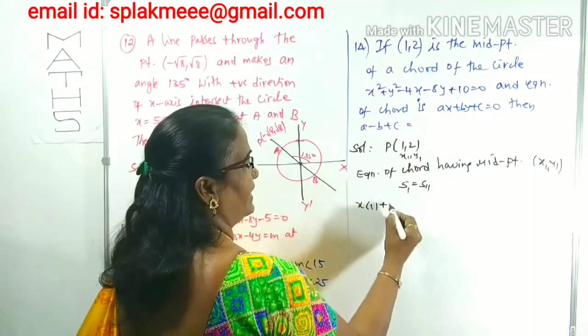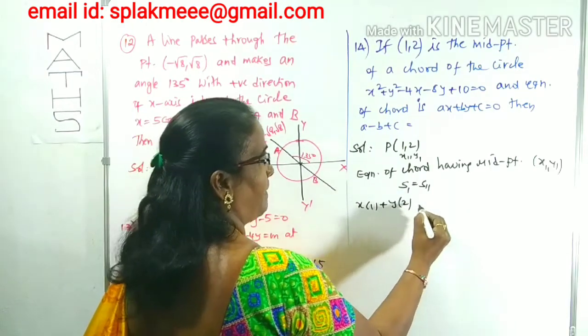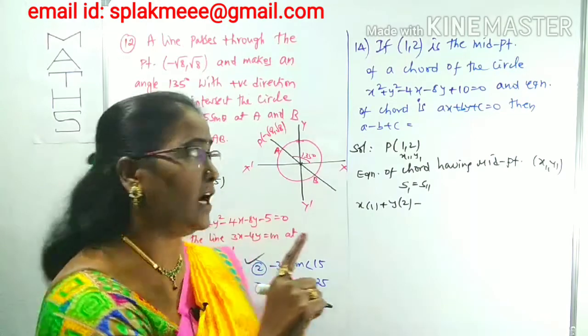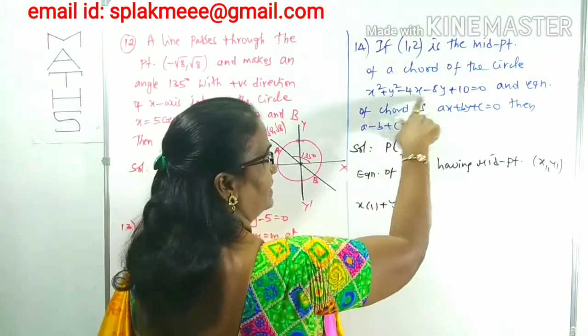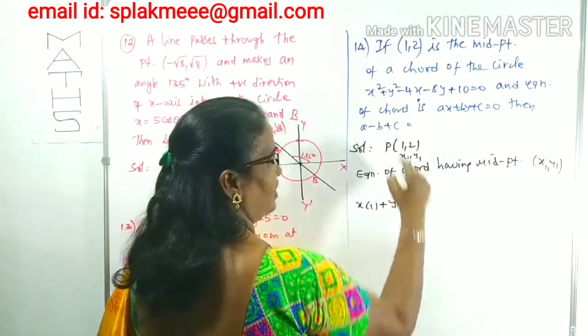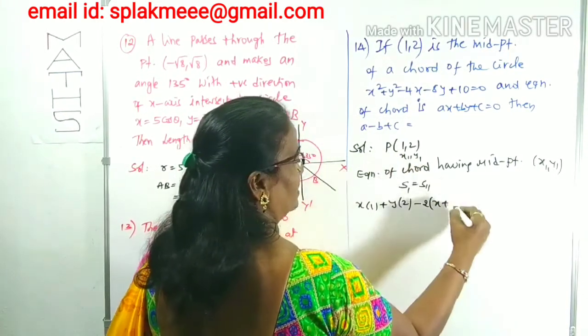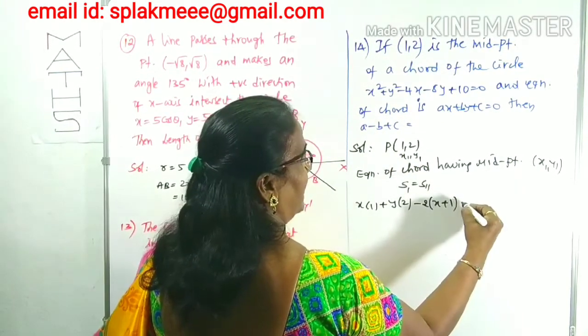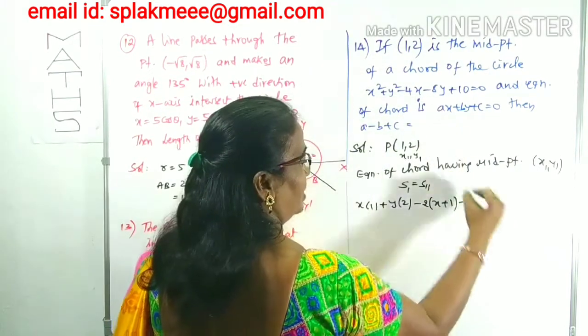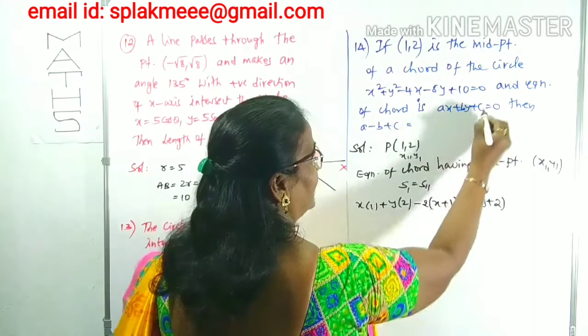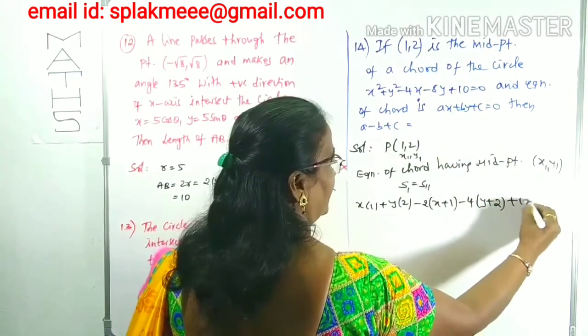Plus y y1, which is 2y. In case of S1, we have to take half of the coefficients of x and y. The x coefficient is minus 4, half is minus 2, so minus 2 of (x plus x1), where x1 is 1. Minus 4 of (y plus y1), where y1 is 2, plus 10 on the left side.